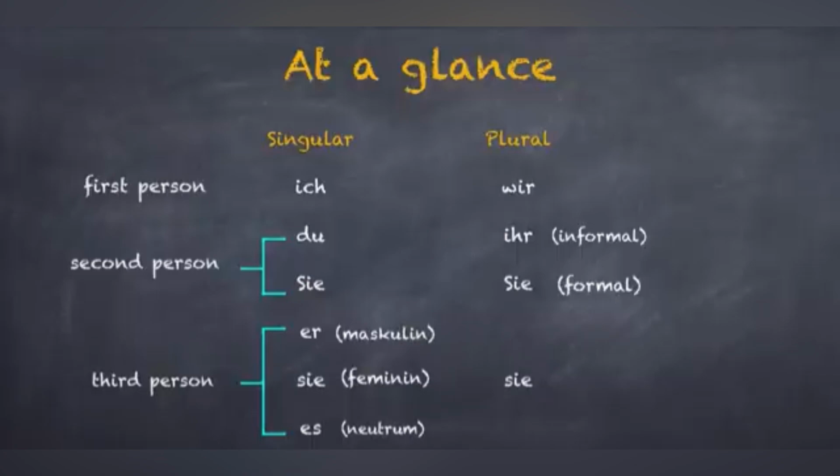For example, if you're talking about Martin or der Lehrer, then you use er. When talking about die Freundin or Martina, then use sie. When talking about a thing that's neutral, for example, a book or car, das Buch oder das Auto, then you will use the pronoun es. When you're talking about more than one person or things indirectly, for example, when talking about Martin and Martina, then you would use sie. So these were the personal pronouns in the nominative case.